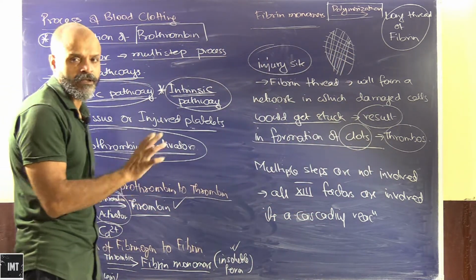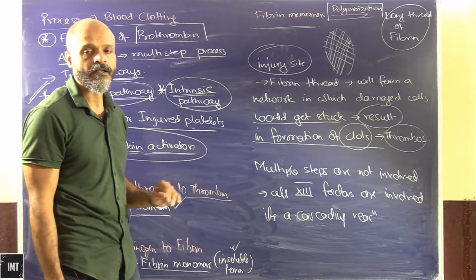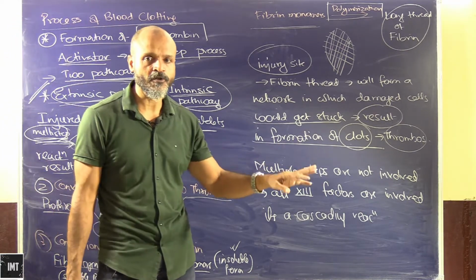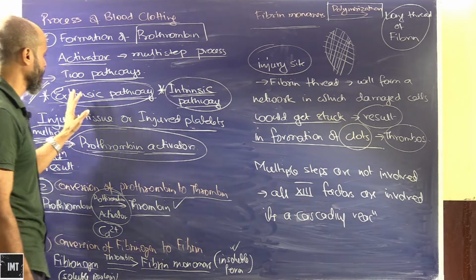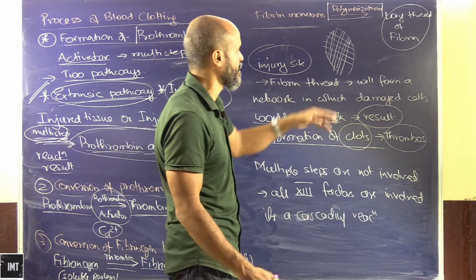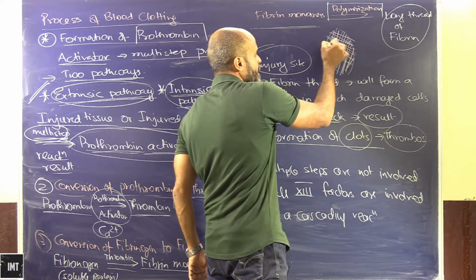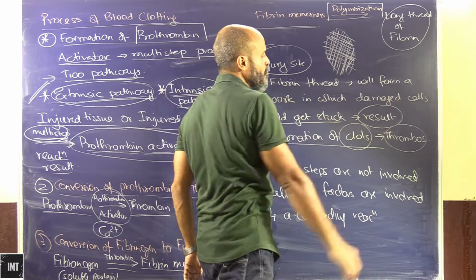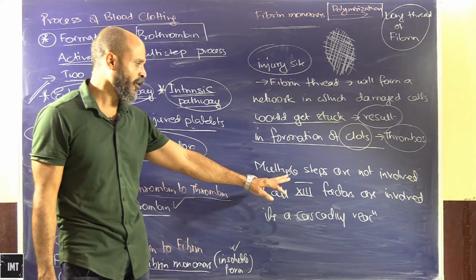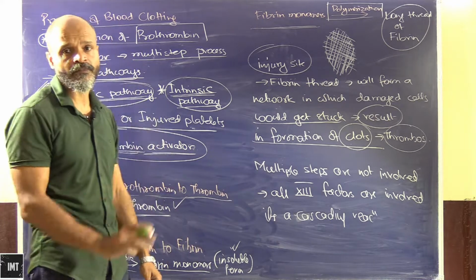So there are a number of multiple steps. It's not as easy as it looks, but we will study those, and this is just a gist of the extrinsic and the intrinsic pathways, and how this network of cells forms in order to stop the blood from oozing out from the injury site. So multiple steps are involved, and all 13 factors are involved in a cascading reaction to form this complex, okay.